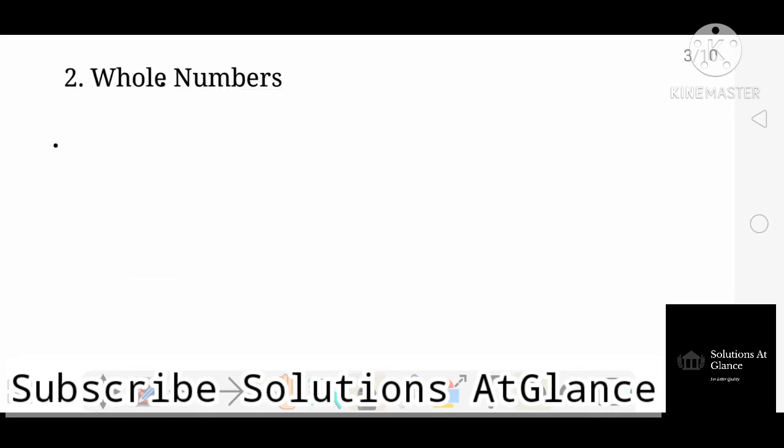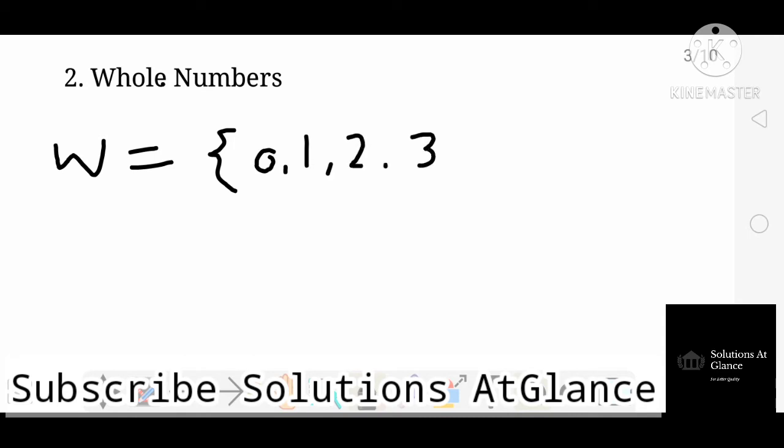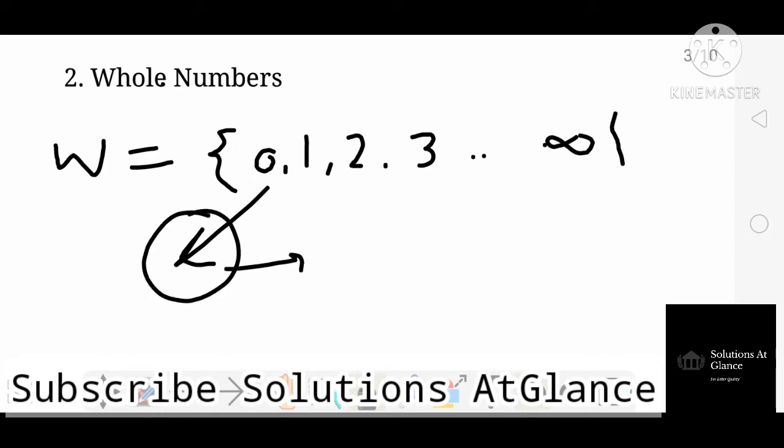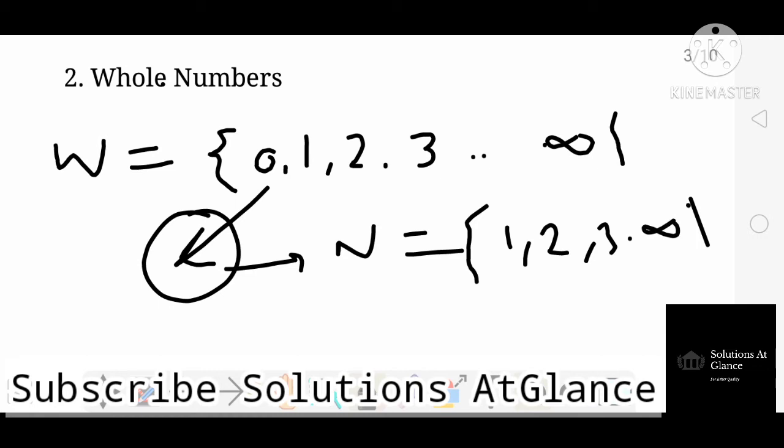Whole numbers are represented by capital W, and the set is given by 0, 1, 2, 3 up to infinity. The basic difference between whole numbers and natural numbers is that 0 is considered as a whole number, and natural numbers start from 1, 2, 3 up to infinity. So this is the basic difference.